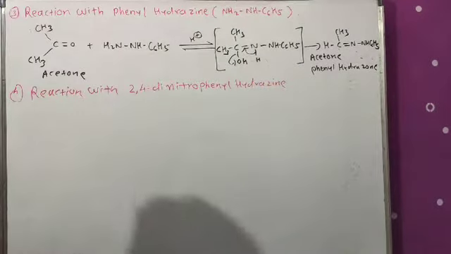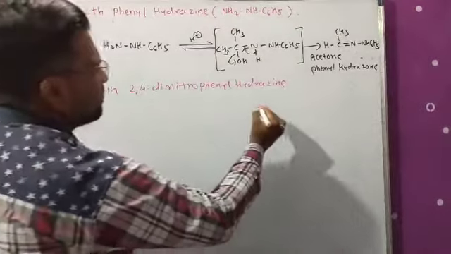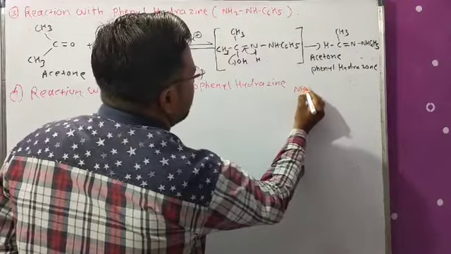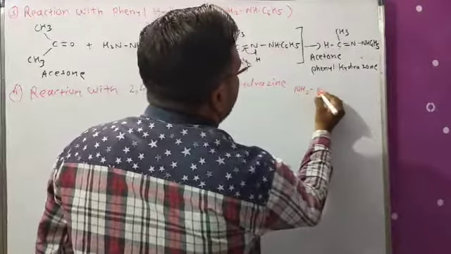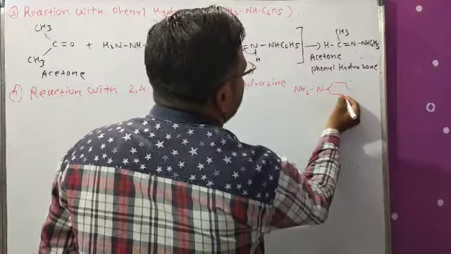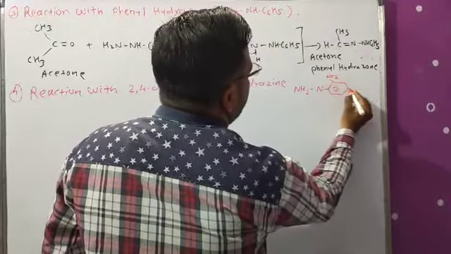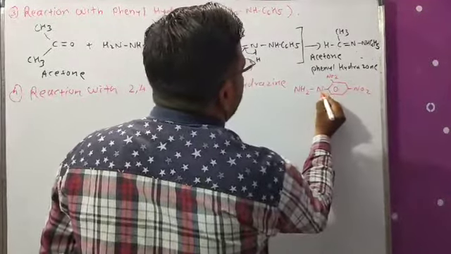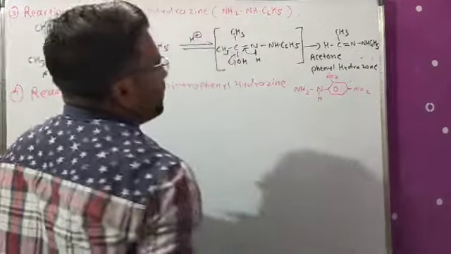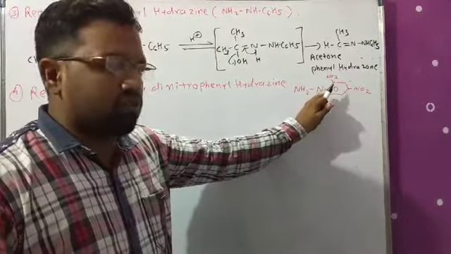Now the structure of 2,4-dinitrophenylhydrazine is like this: NH2 N, then a benzene ring, with NO2 groups at the 2 position and at the para position, that is the 4 position, and here H. One hydrogen atom is replaced with the 2,4-dinitrophenyl group.